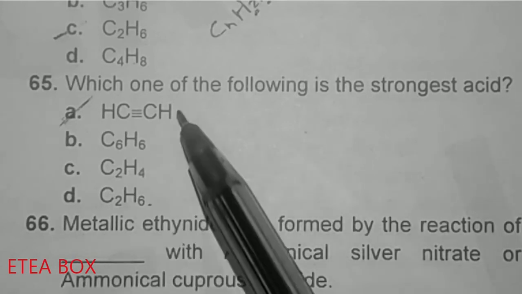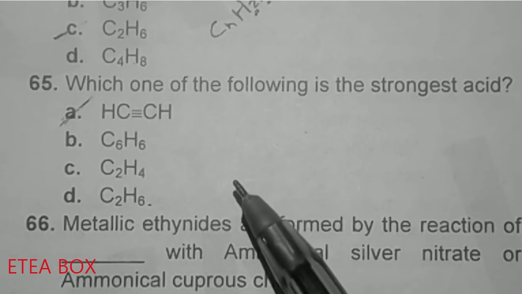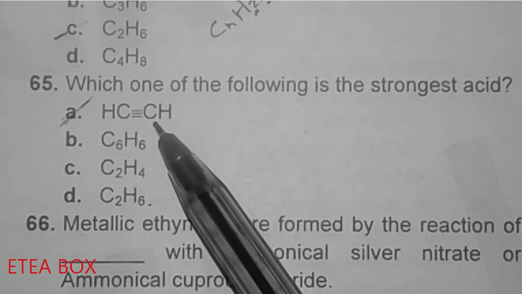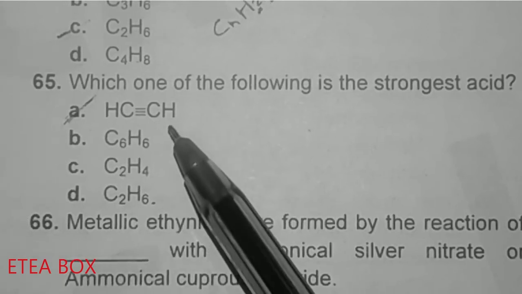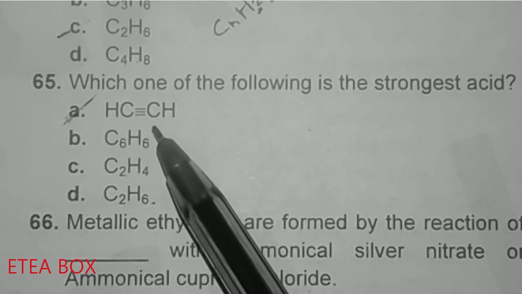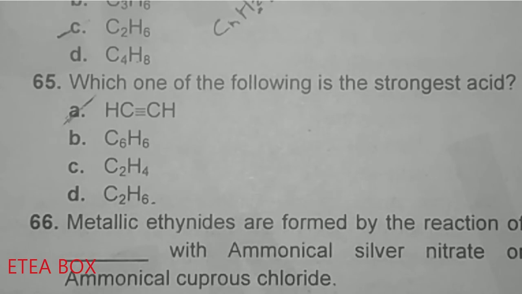The acidity is greater for alkyne because it has sp hybridization, and in case of sp hybridization the electronegativity is greater, and the orbitals are closer to the nucleus. So the electronegativity of the carbon is greater, and this carbon attracts the electron towards itself. So the hydrogen can be easily detached from this one, so this one has the greater acidity.